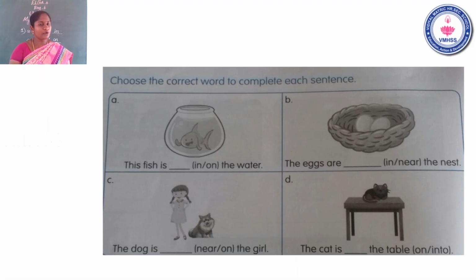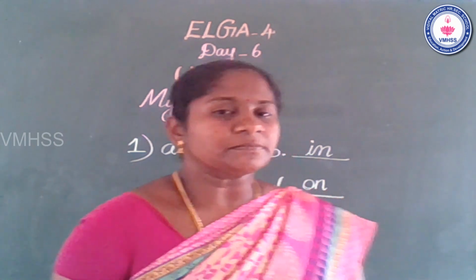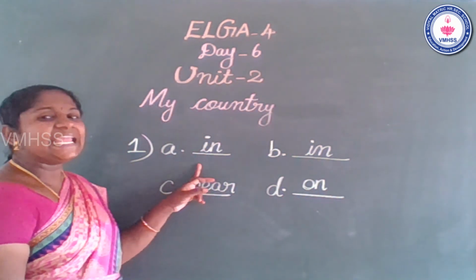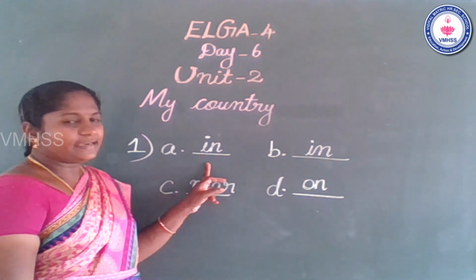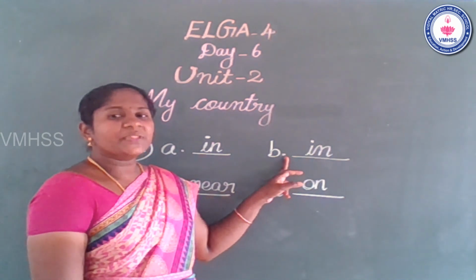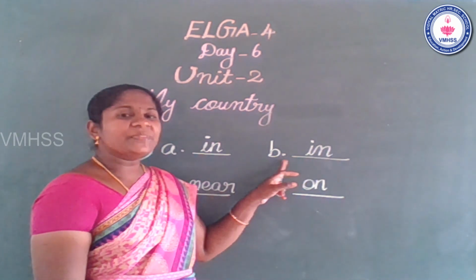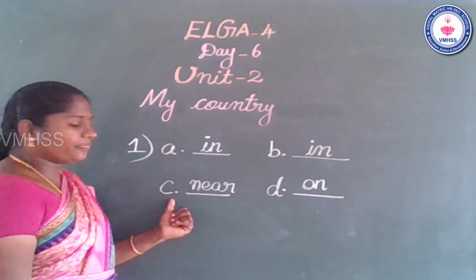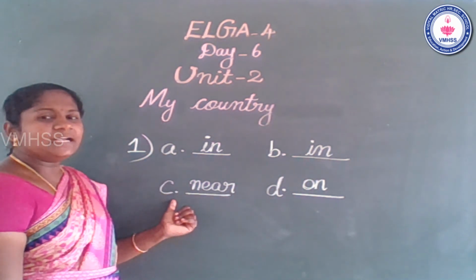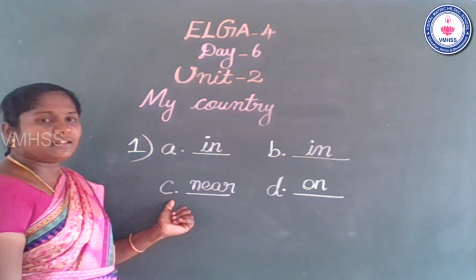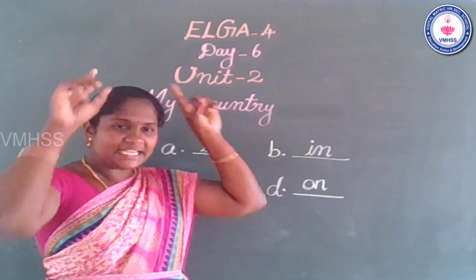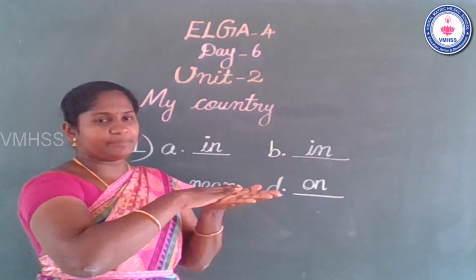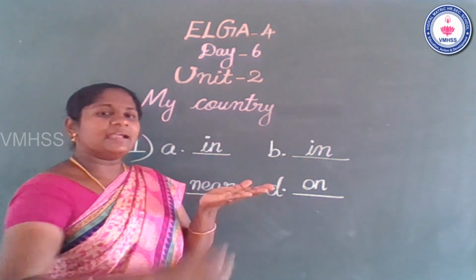Okay, children, now look at the board. The answer will be written on the board. Children, quickly write the answer. The fish is in the water. Next, the eggs are in the nest. Okay. Next, question number 1C. The dog is near the girl. Next, the cat is on the table.